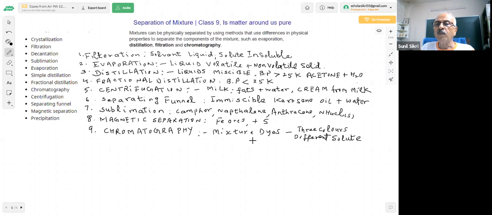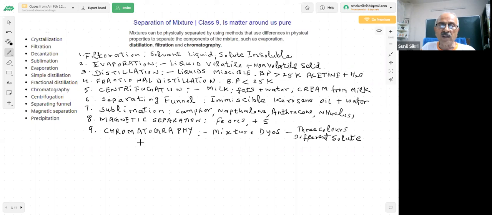And we have shown you a simple paper chromatography in which we used a special filter paper, which we said is a chromatographic paper. You put a spot of the black ink on it and put it in a graduated cylinder with water, touching the water with the filter paper.